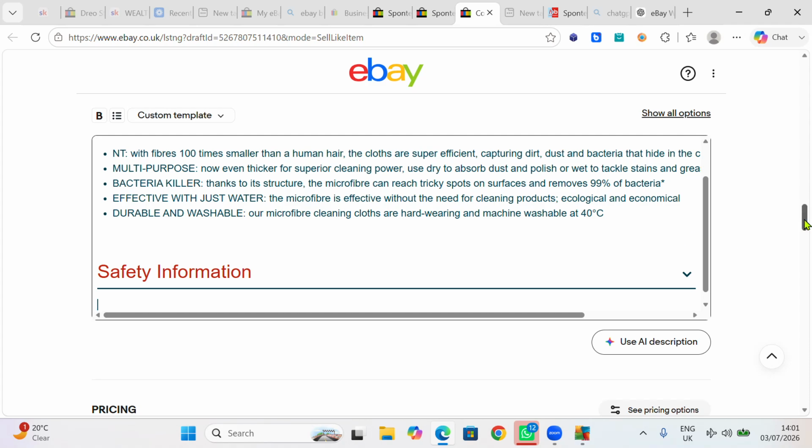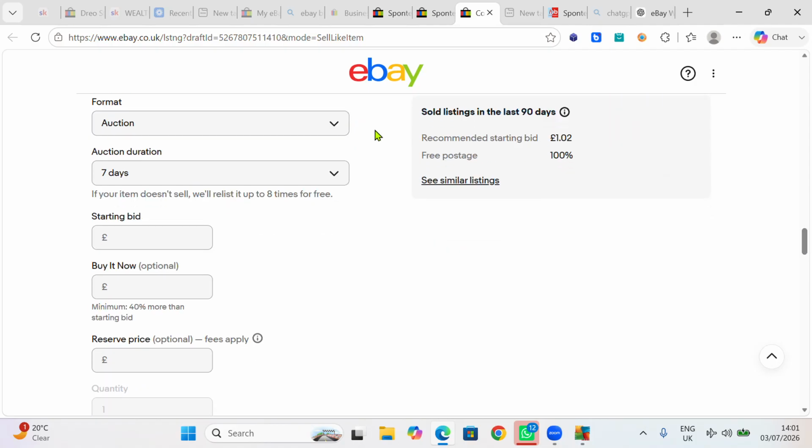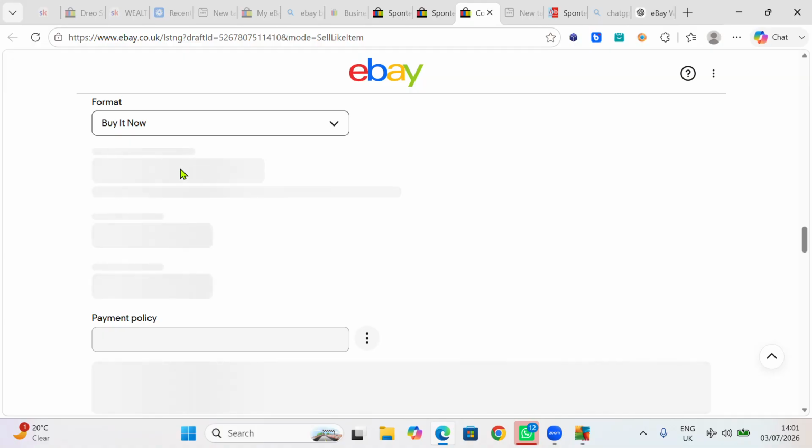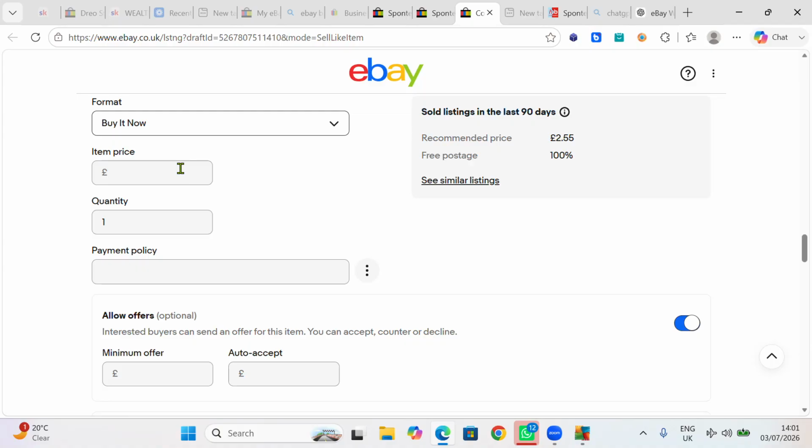Now we can move forward. How much do you want to sell this for? Do you want it to be an auction? No. I'm going to say buy it now. Auction is like you just start the price at £1. Then people have to come, I'll pay you £2. Another person, I'll pay £3. The other person will come, I'll pay £5. You don't want to do auction. As a drop shipper, or if you are selling your products here, you want to put a fixed price.